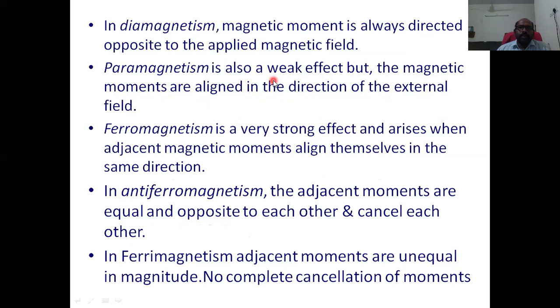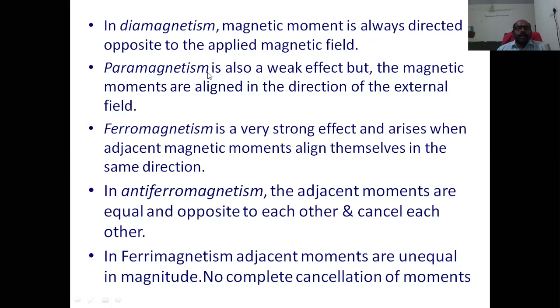Right. Diamagnetism. In diamagnetic materials, the magnetic moments are always directed opposite to the applied magnetic field. So if we apply some external magnetic field, the magnetic moments in diamagnetic materials align in the direction opposite to the direction of the magnetic field.